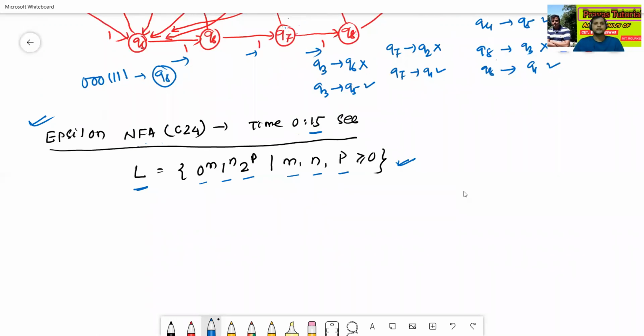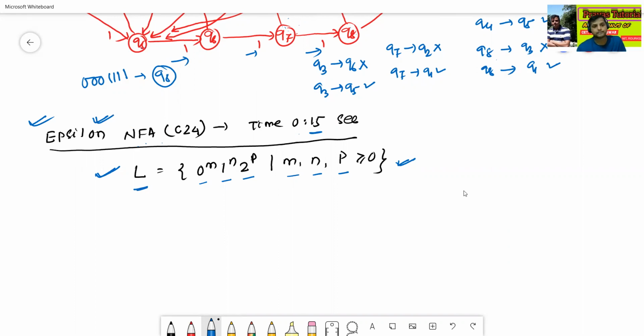What I told was that sometimes DFA and NFA were not possible for some language like this one. This was actually a mistake. The corrected sentence is: sometimes the construction of DFA and NFA is difficult for some language. That's why epsilon NFA came into the picture.